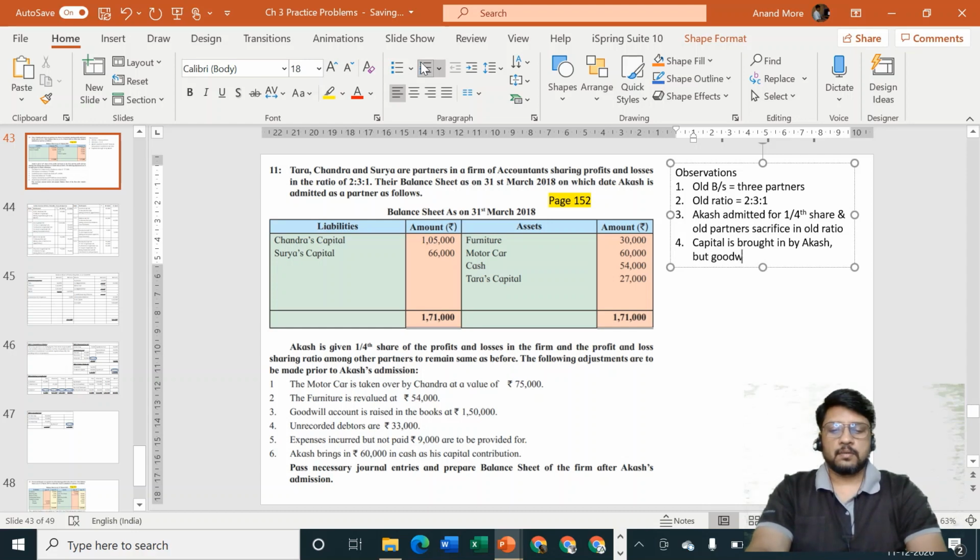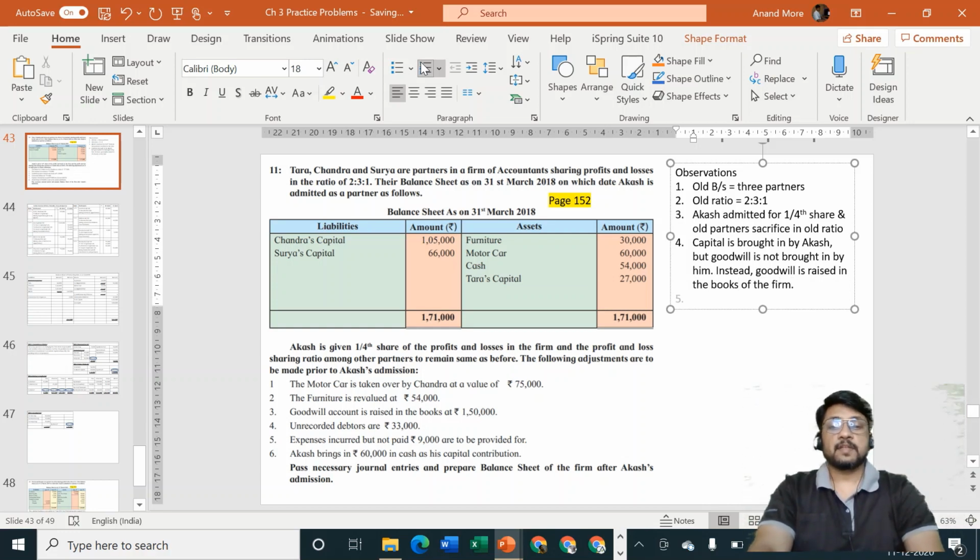But goodwill is not brought in by him. Instead, goodwill is raised in the books of the firm. Okay, so that is an important adjustment for us.